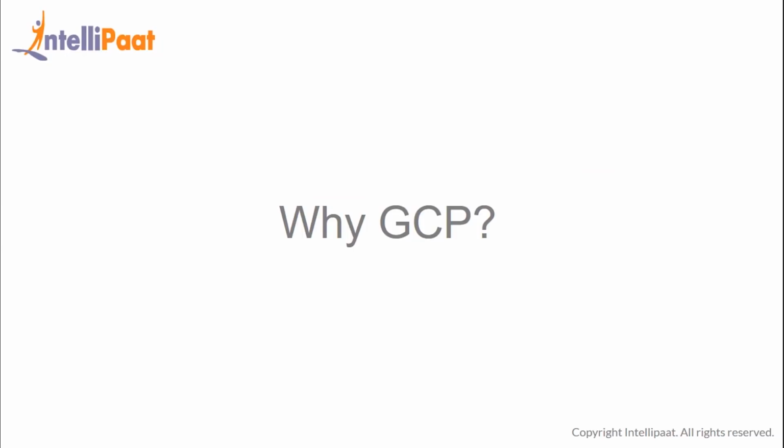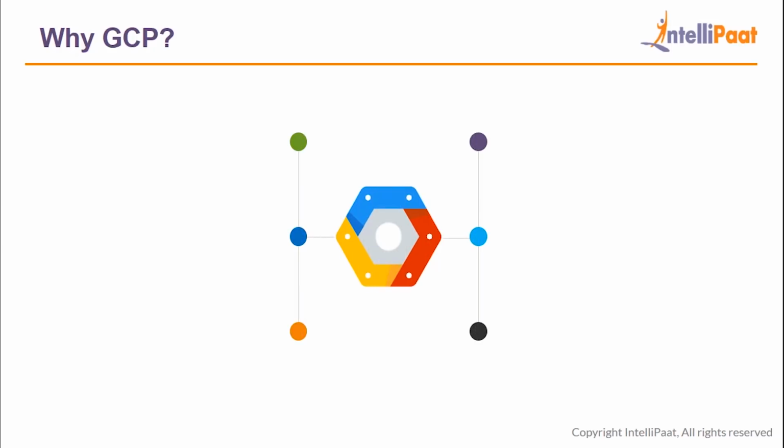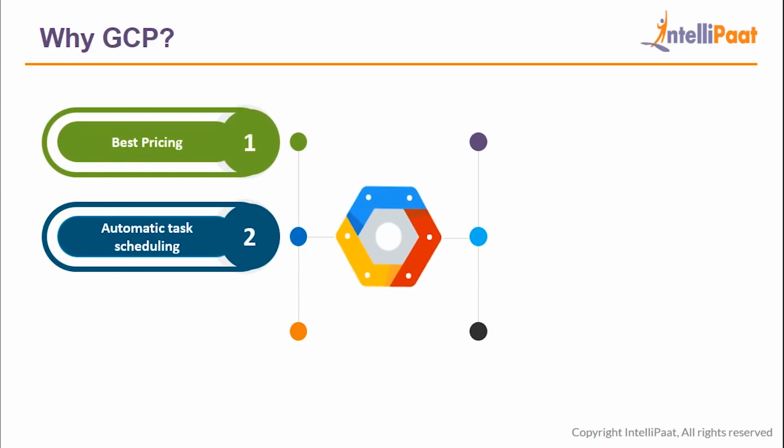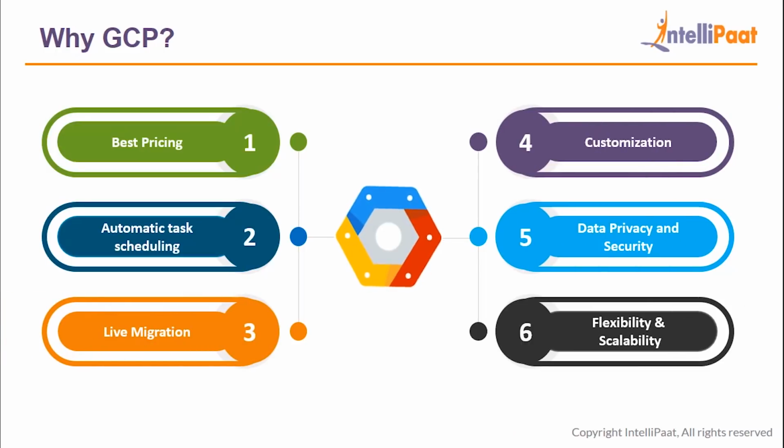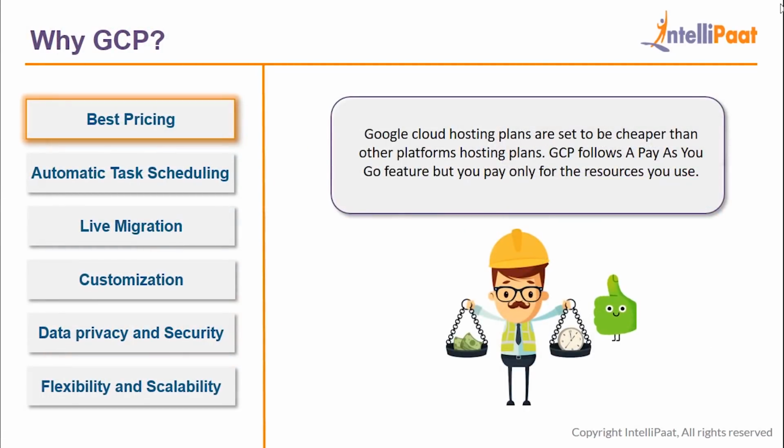Let's discuss why one must opt for GCP. GCP offers various unique features such as best pricing, automatic task scheduling, live migration, customization, flexibility and scalability. Let's discuss all these features one by one, starting with best pricing. Google Cloud uses a pay-per-use model according to which you only have to pay for the resources that you use. Also, Google Cloud hosting plans are said to be cheaper than other cloud hosting plans. So, GCP provides customer-friendly pricing where there is no upfront cost and termination fee.